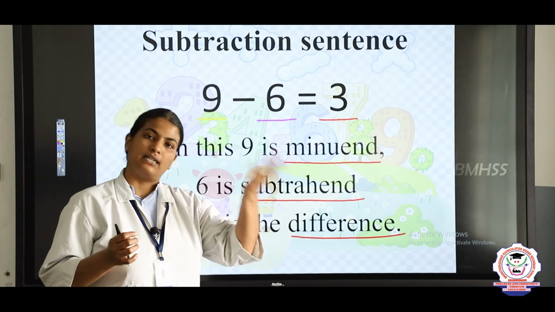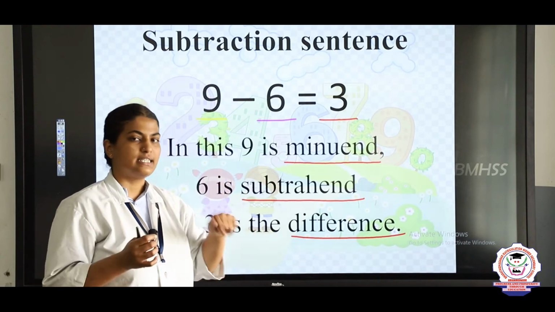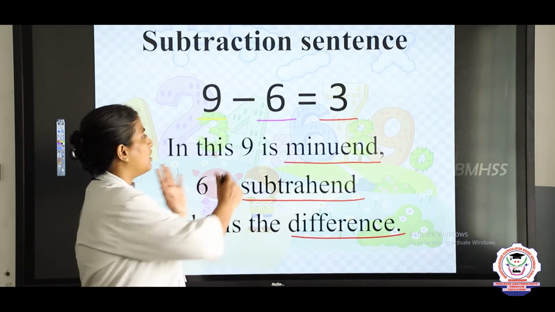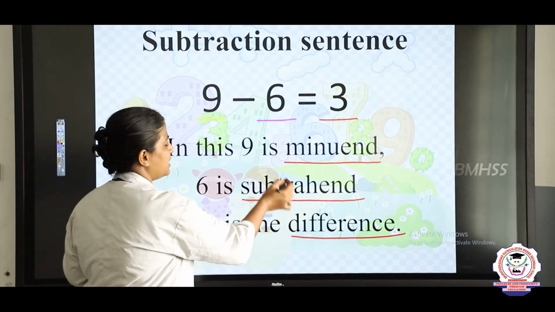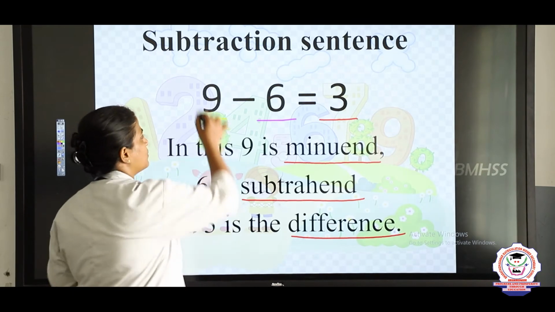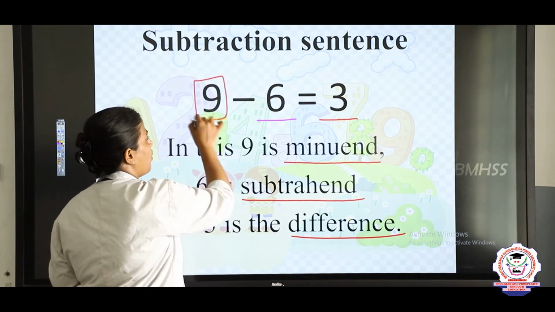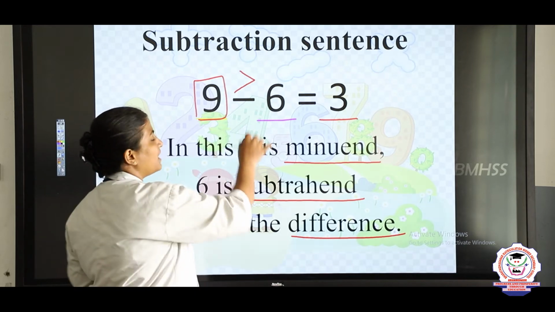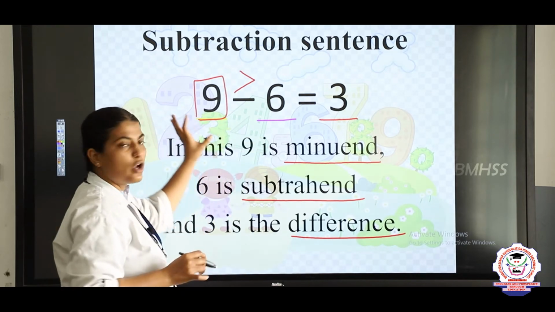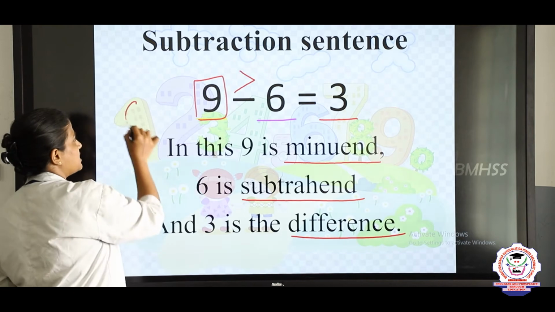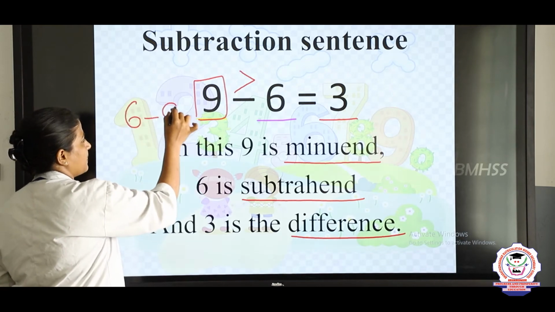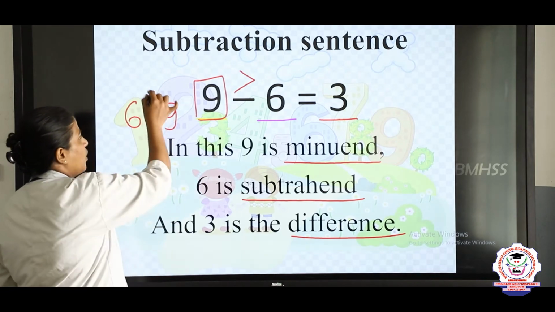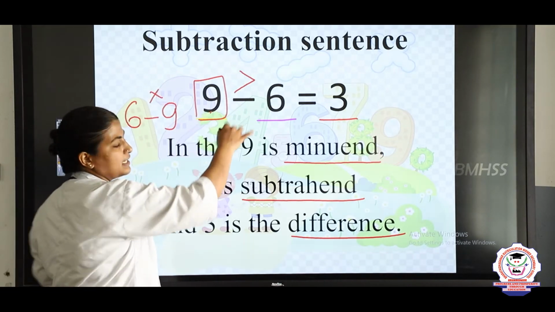Okay, children, you have plus and minus signs in numbers, the positive and negative numbers. You will learn it in higher classes. In this lower class, we are introducing subtraction now. So always the minuend will be greater than the subtrahend. Why? Because when you have a smaller number here, imagine you have 6 minus 9. Can you subtract it? No, you cannot subtract it.